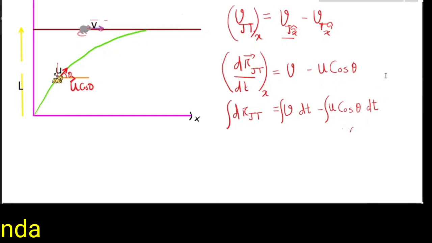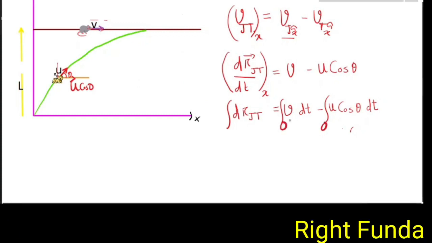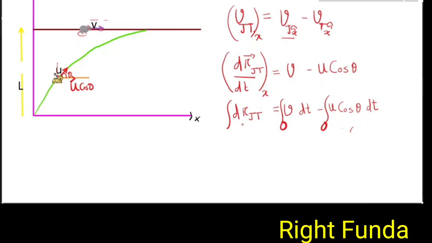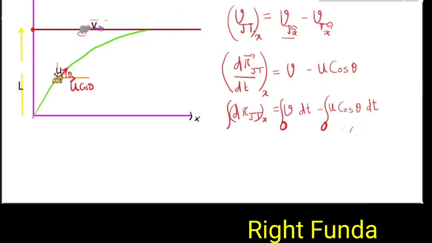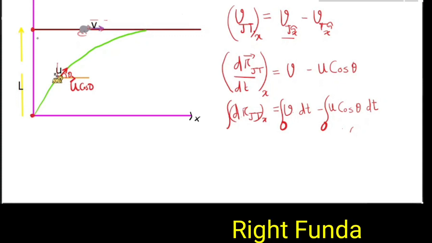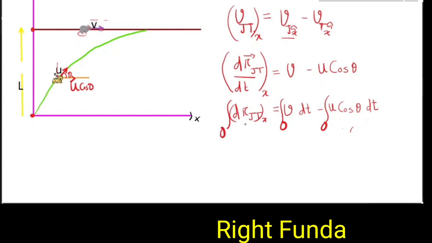Now deciding about the limits is very, very important, so we will decide it right now. At t equal to 0, suppose we can write theta in terms of t and want to integrate, what is the relative position of Jerry versus Tom along the x direction? That is the difference of the x coordinates. The x coordinate of Jerry was 0 initially, and Tom also was 0. So the relative position along the x direction was 0 minus 0, which is 0. Their y coordinates are different, but the x coordinate was the same, so along the x direction they don't have any relative position difference.